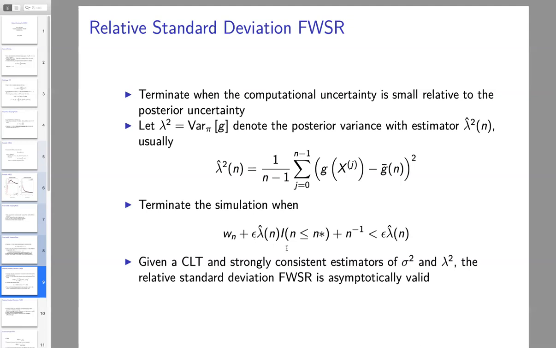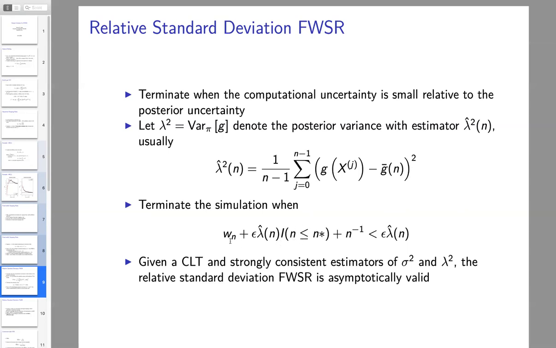I have the same sort of restrictions here: don't check until you have n star, that's a minimum, and a 1 over n term here. We're thinking about n as large, so this is small, and it's really a safety feature to make sure that our estimates of sigma squared and lambda squared are stable.